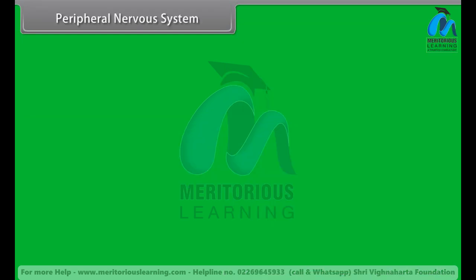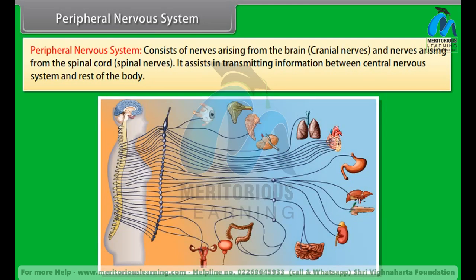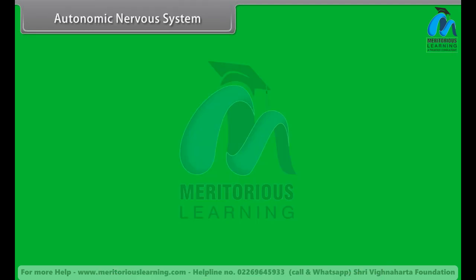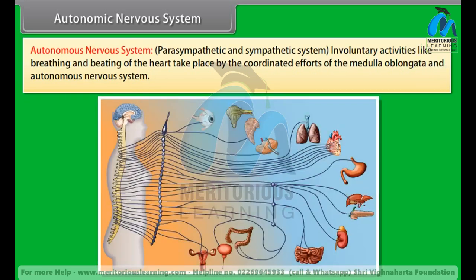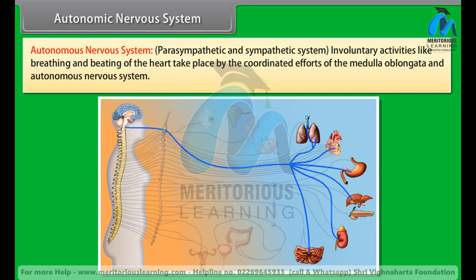Peripheral nervous system. The peripheral nervous system consists of nerves arising from the brain, cranial nerves, and nerves arising from the spinal cord, spinal nerves. It assists in transmitting information between the central nervous system and the rest of the body. Autonomic nervous system. Parasympathetic and sympathetic system. Involuntary activities like breathing and beating of the heart take place by the coordinated efforts of the medulla oblongata and the autonomic nervous system.